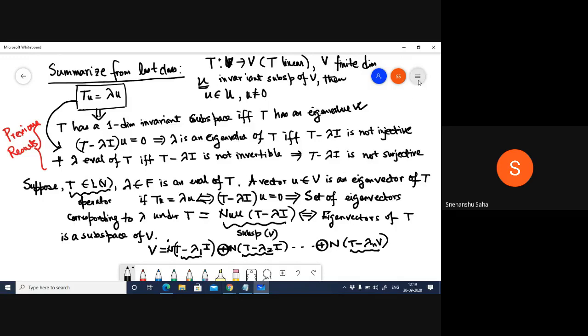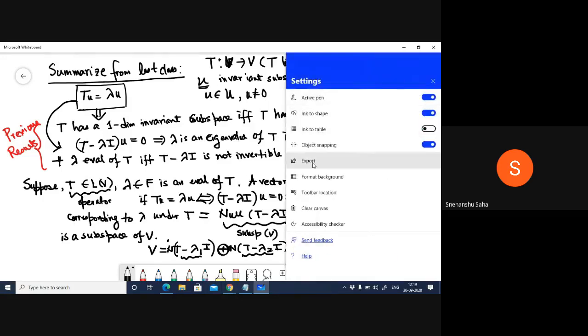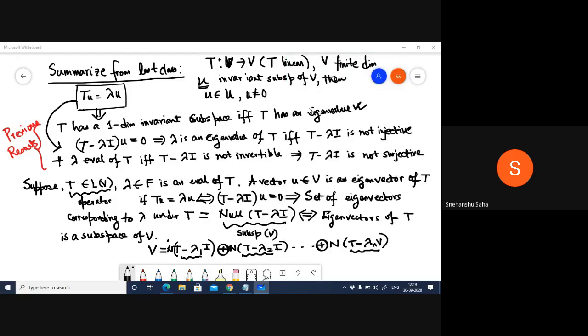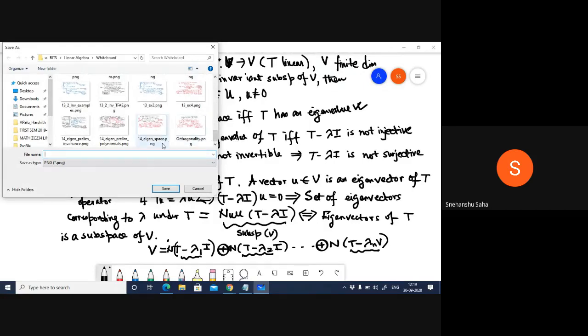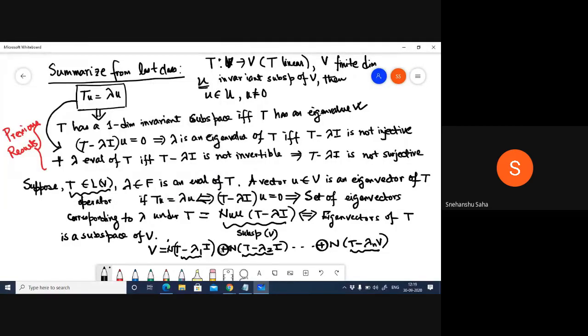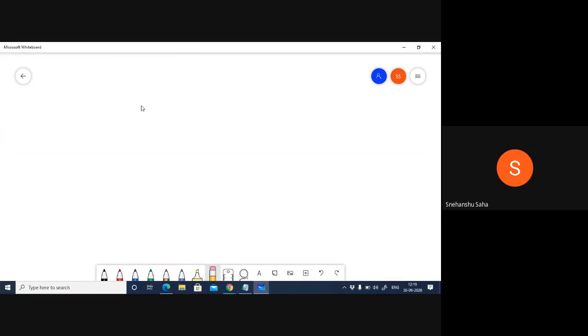Let me save this. And then what we are going to do is see a couple of examples. So now let's see a few examples, at least a couple of examples.